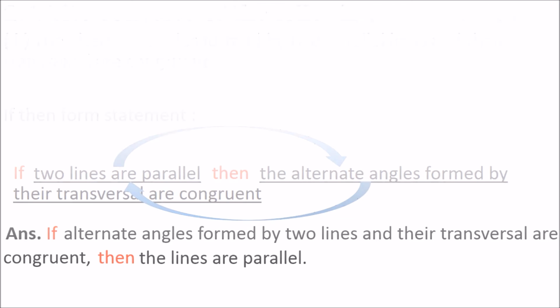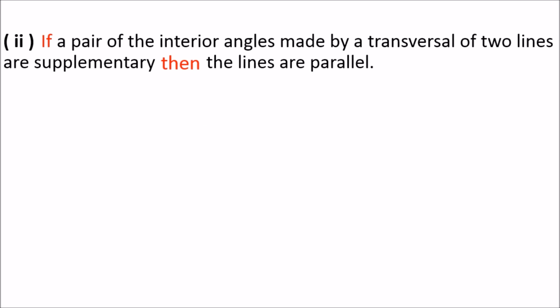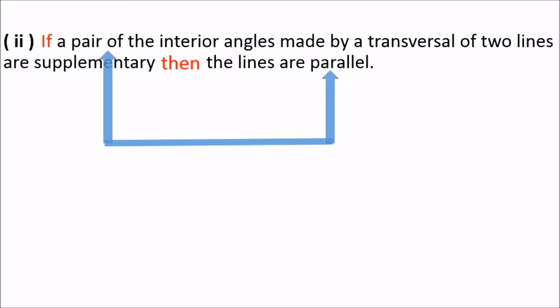Now here we have question number 2. If a pair of the interior angles made by a transversal of two lines are supplementary, then the lines are parallel. This statement is already given in if-then form, so it's very clear what the antecedent and consequent of the statement are. Okay, so here we will interchange the antecedent and consequent of the statement.